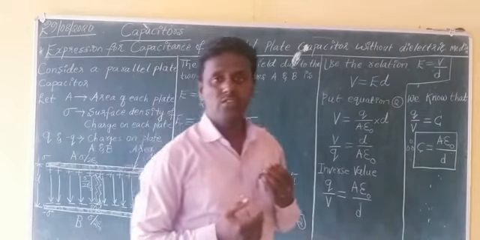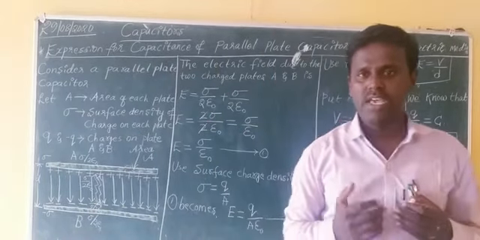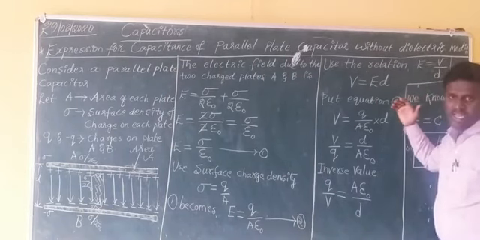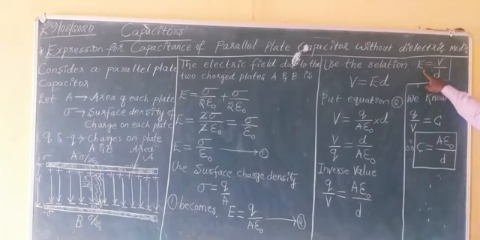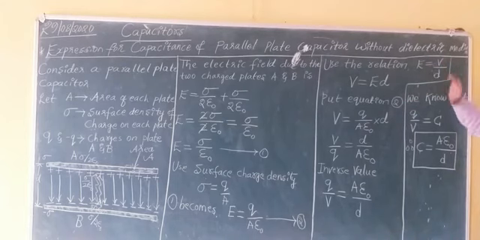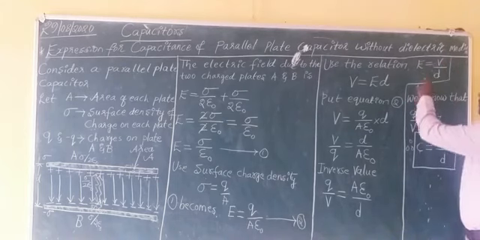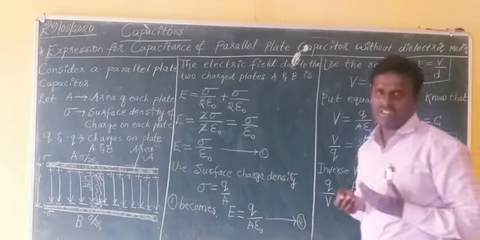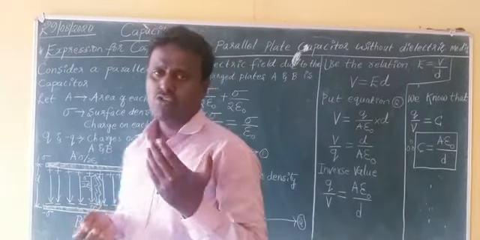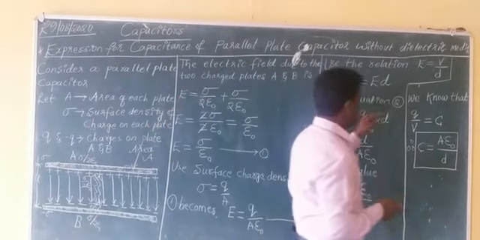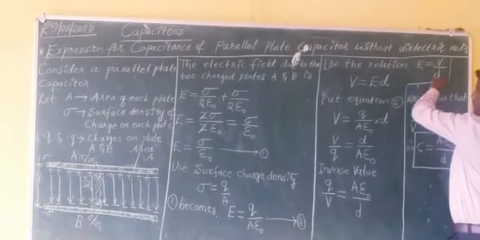You try to remember: E equals minus dV by dr. For my convenience, I am taking dV as V and the distance dr as d, and I am considering only the positive value of the relation, so E equals V by d. The standard formula is E equals minus dV by dr, but for my convenience I am taking E equals V by d.